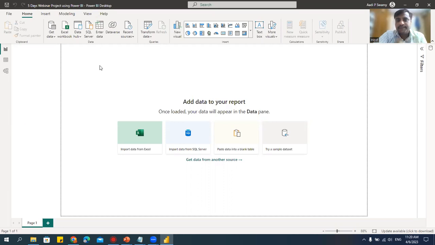Okay, right. Next step is creating the layout. We'll bring the data later. I want to create the layout. I'm not a designer. There are some students who come and say, sir, I'm not a designer. I don't know Photoshop. I don't know the graphics. How will I actually design, sir? What should I do? Let me tell you, even without knowing all these designs, you can be an expert in designing. How? Let me first tell you.